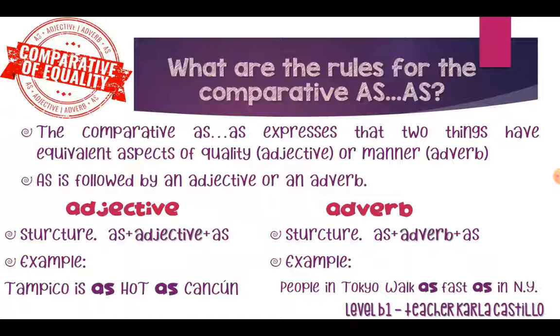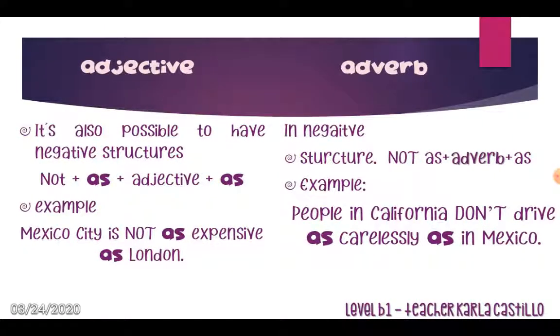Now, the structures, in both ways, adjective and adverb. The structure for the adjective: as plus adjective plus as. And then the adverb is the same, just instead of the adjective, we need the adverb. The example for the first way: Tampico is as hot as Cancun. It means both are really hot. Now the adverb: people in Tokyo walk as fast as in New York. It means that people in both cities, Tokyo and New York, walk really fast.